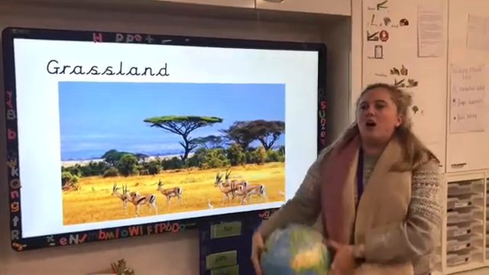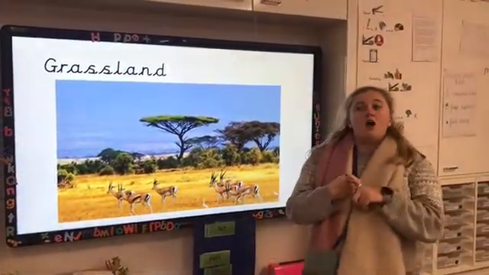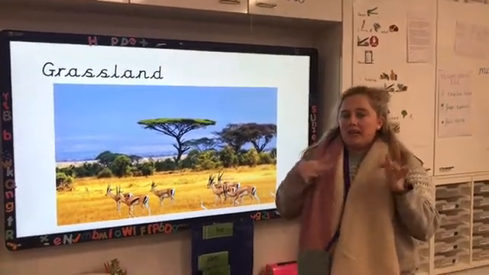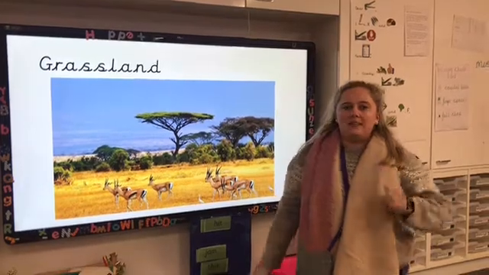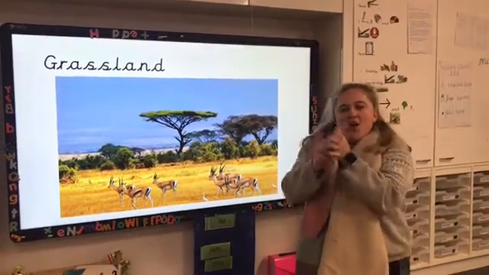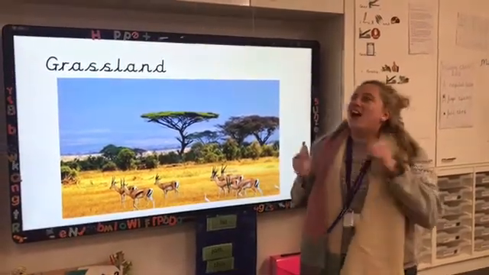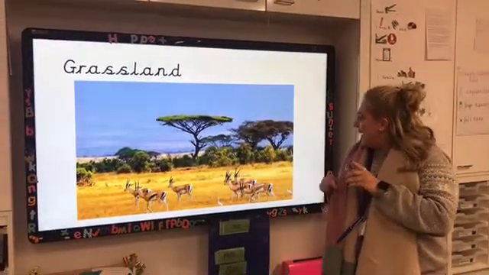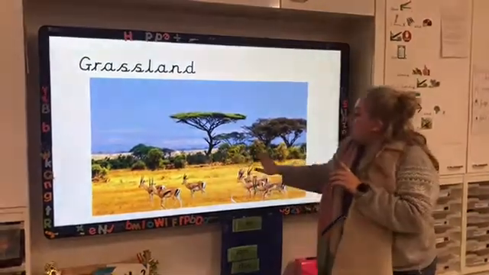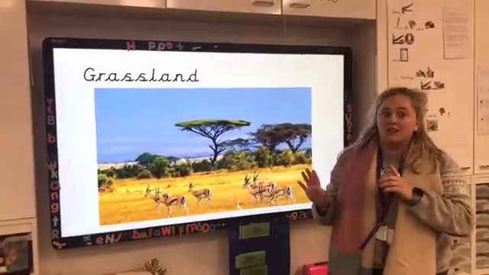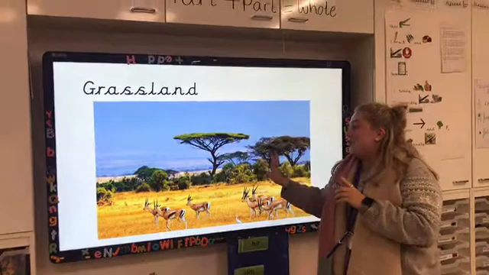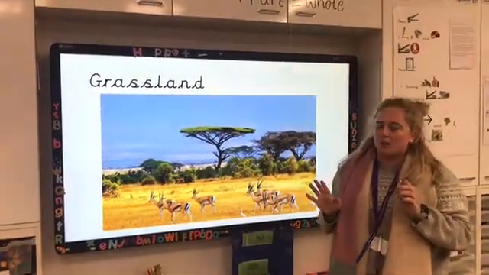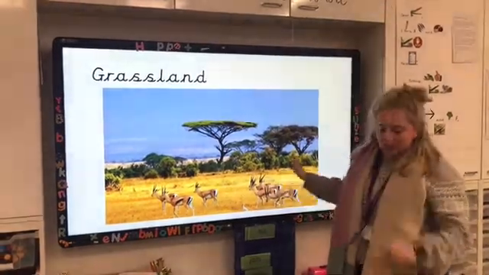Now, grasslands are not dry, but they're not wet, so they're in between, and they're warm places, and they have animals like zebras and giraffes and all of these little animals. And there's mostly grass in a grassland. There's not quite enough water for a lot of trees to grow, so it's mostly grass.